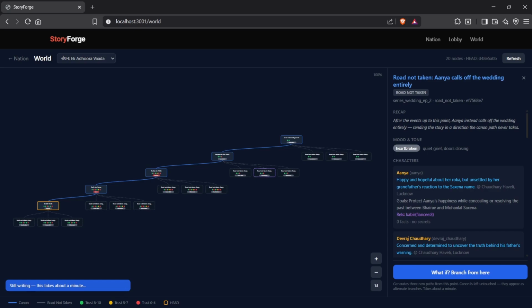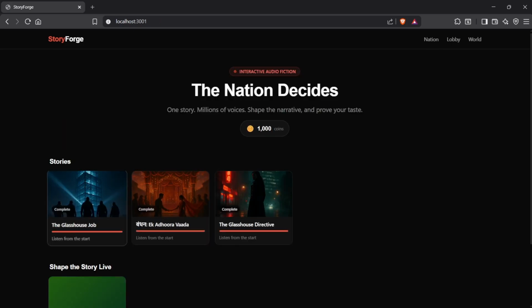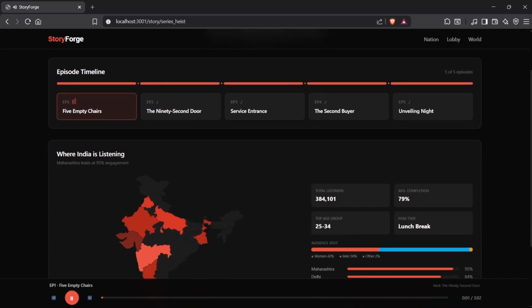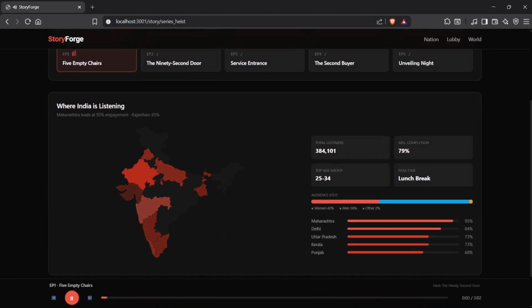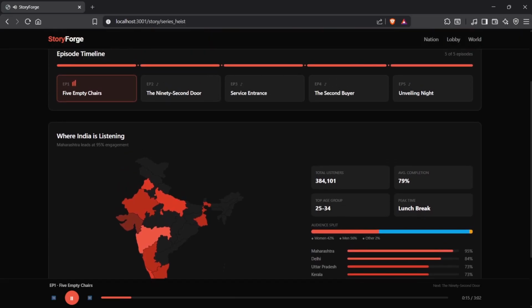With all of this, we also have a dashboard showing where a particular story is being listened to, and this is shown directly to the user, which makes them feel an obligation of sorts to keep making sure that their choice wins, and increases retention.